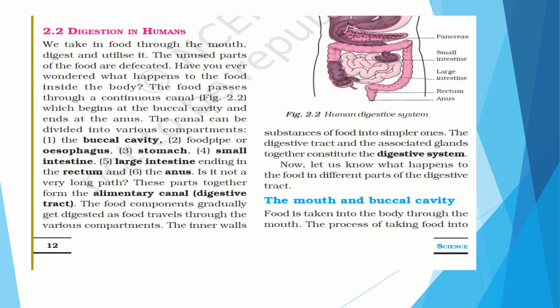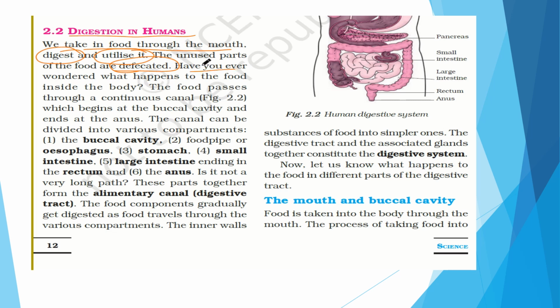Now first we will put stress on the digestion in humans. First we should know the structure of the human digestive system. So we take in food through the mouth. We all know we are digesting it and we are utilizing it. So the unused foods are defecated. So it is passed in the form of stool, right? Defecated means it is passed in the form of stool.